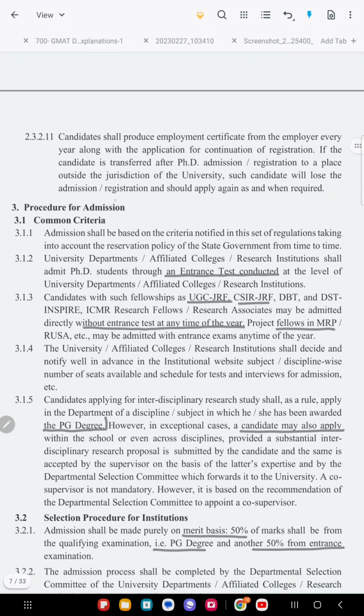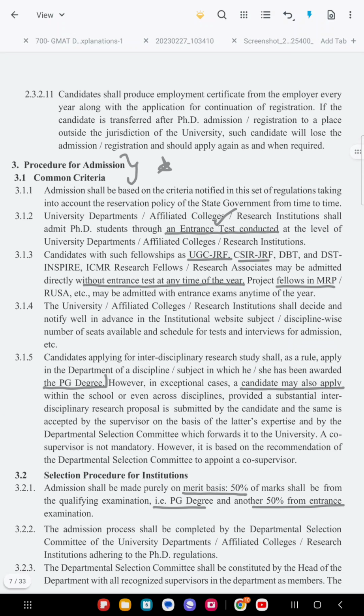And the most important is the procedure of admission, how the admission will be taken. The admission for PhD in Madras University is through an entrance test, conducted by the respective departments or research institutions. If you have already appeared for the University Grants Commission Junior Research Fellowship, JRF, you can directly apply without an entrance test any time of the year. For people who don't know, this is the All India PhD Research Fellowship examination.